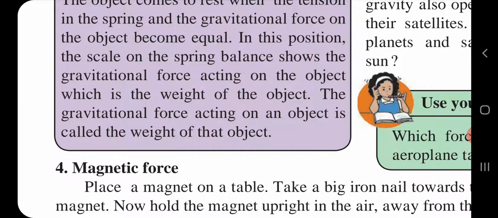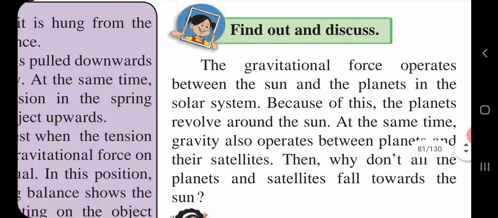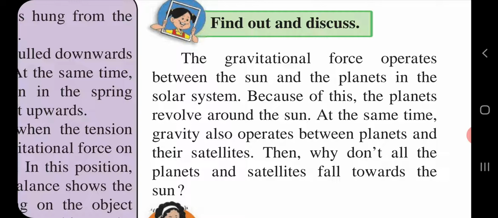Here we are going to discuss that gravitational force operates between the sun and the planets in the solar system also. Because of this, the planets revolve around the sun. At the same time, gravity also operates between planets and their satellites. Then, why don't all the planets and satellites fall towards the sun? So children, related to our gravitational force only we are talking.